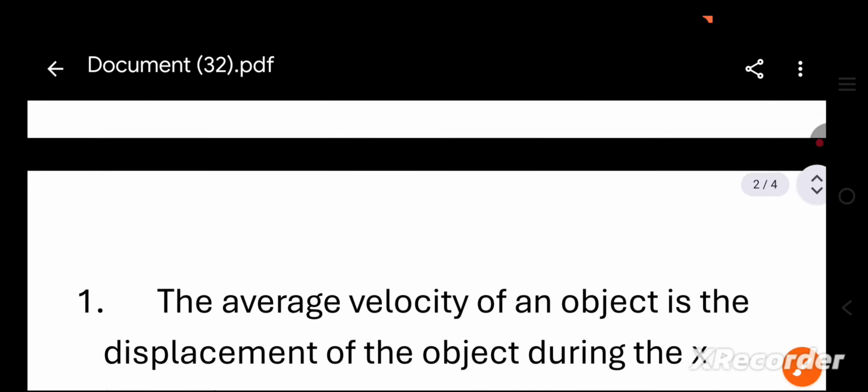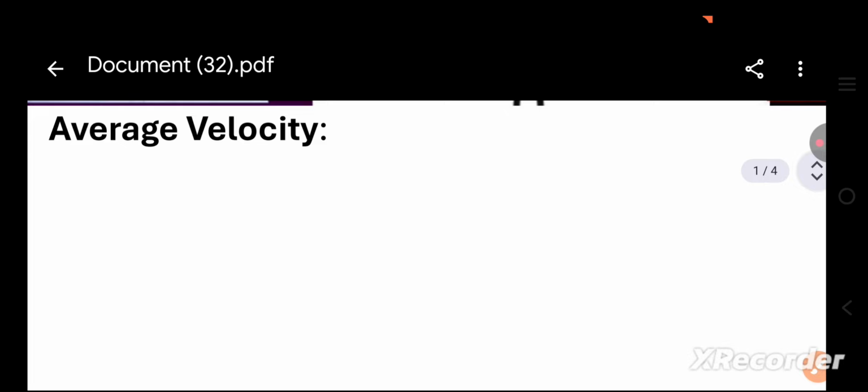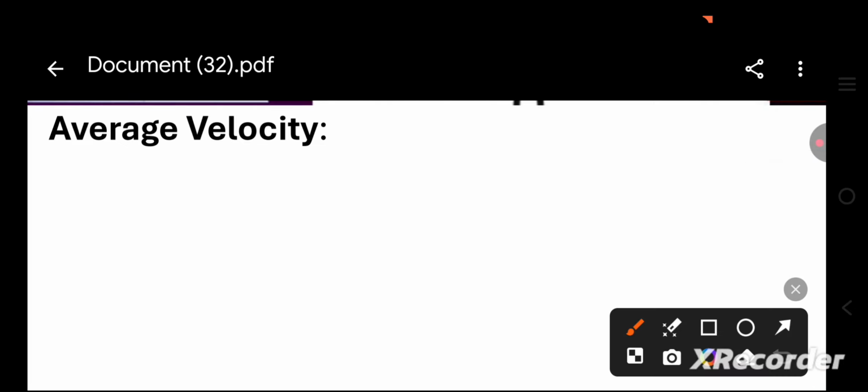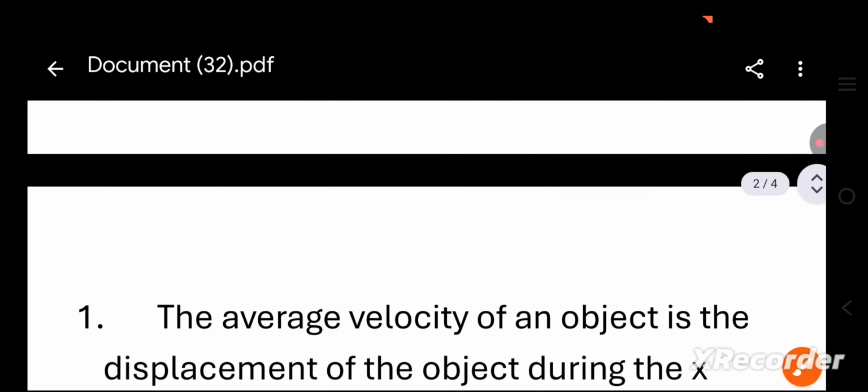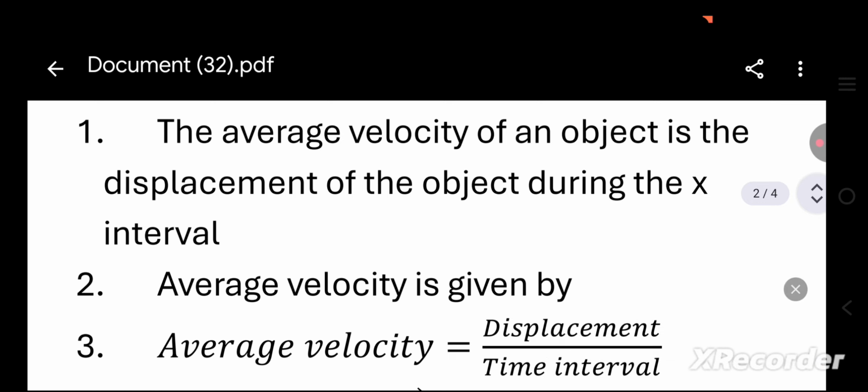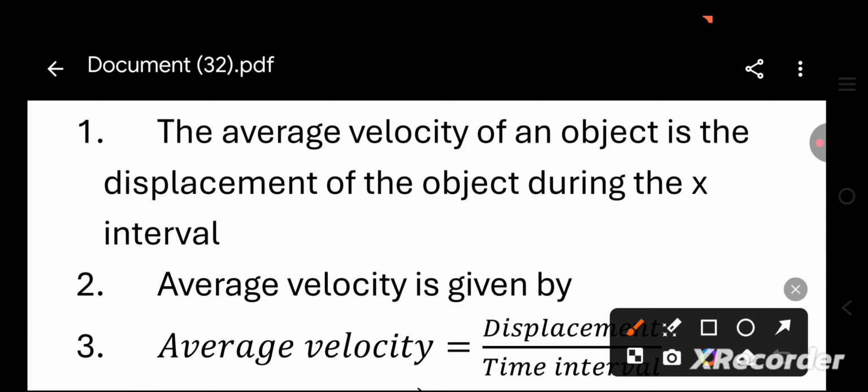Now the concept name is average velocity. The average velocity is displacement upon time interval.